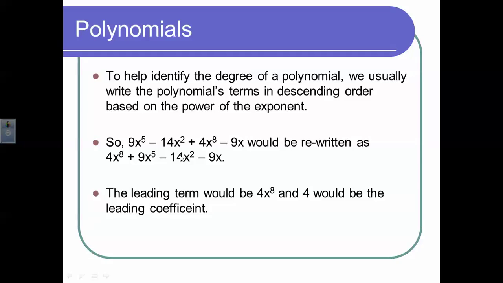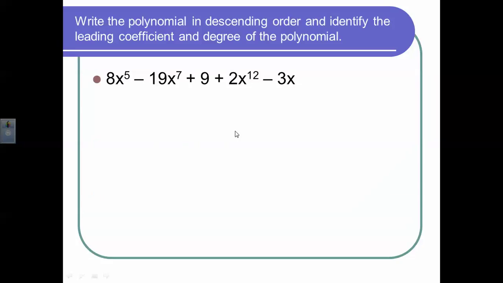Now, the leading term, once we write it in descending order, is that highest degree term. We say that 14 is the leading coefficient. Once we have this leading term in place, we say this is the leading coefficient. So that is some of the initial terminology and vocabulary that we need to make sure we're all good on. What I'd like you to do is pause the video real quick, write this in descending order, and then identify the leading coefficient and the degree of the polynomial.